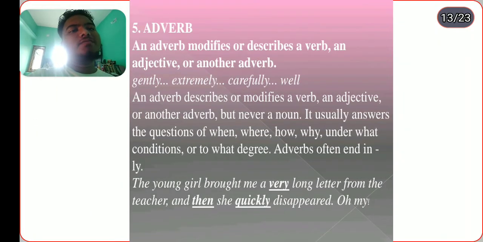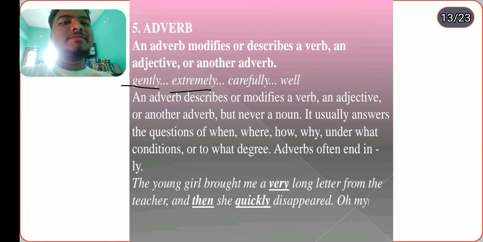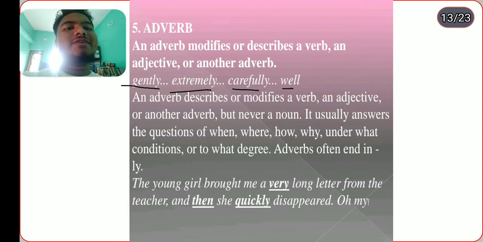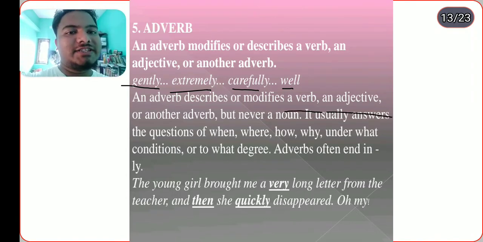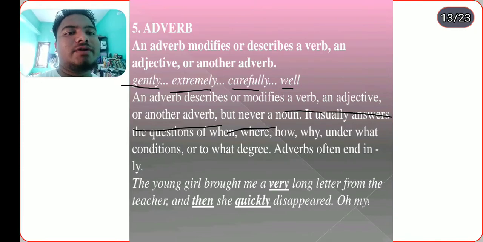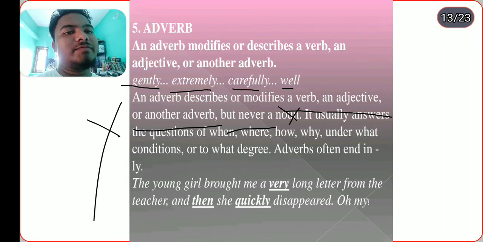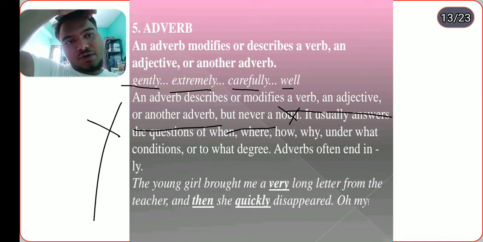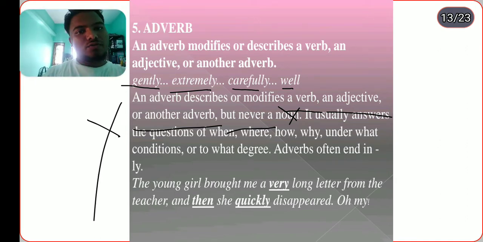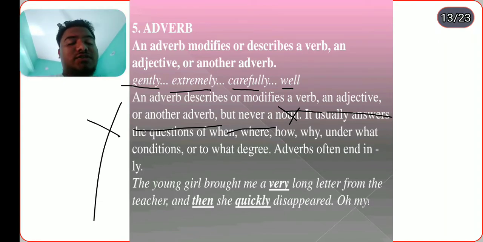Adverb. An adverb modifies or describes a verb, adjective, or another adverb. Here I have underlined the words gently, extremely, carefully, and well. An adverb describes or modifies a verb, first of all, then an adjective and another adverb, but never a noun. An adverb never modifies a noun, so a noun cannot be modified by an adverb. It usually answers the questions when, where, how, under what condition, and to what degree. Adverbs often end in ly. Okay, this is the general conception.